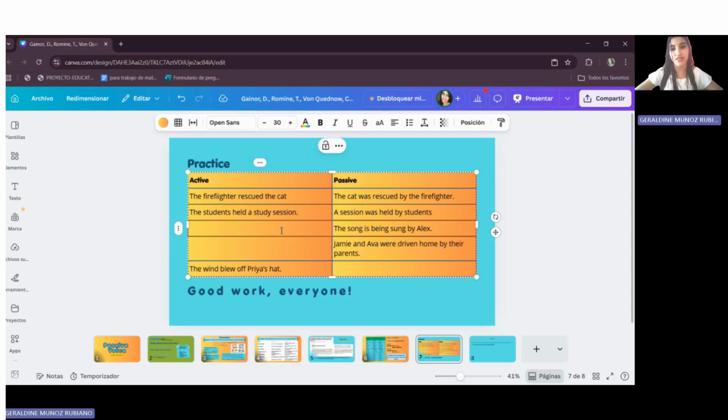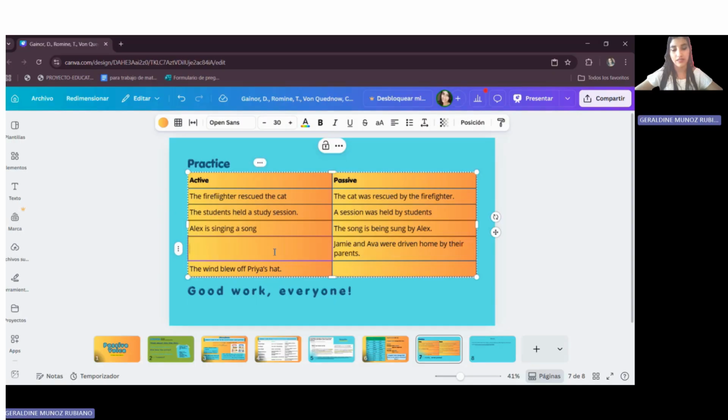The song is being sung by Alex. It is in passive, and we have to change it to active voice. So Alex is, in present continuous, singing a song. The next is: Jamie and Ava were driven home by their parents.